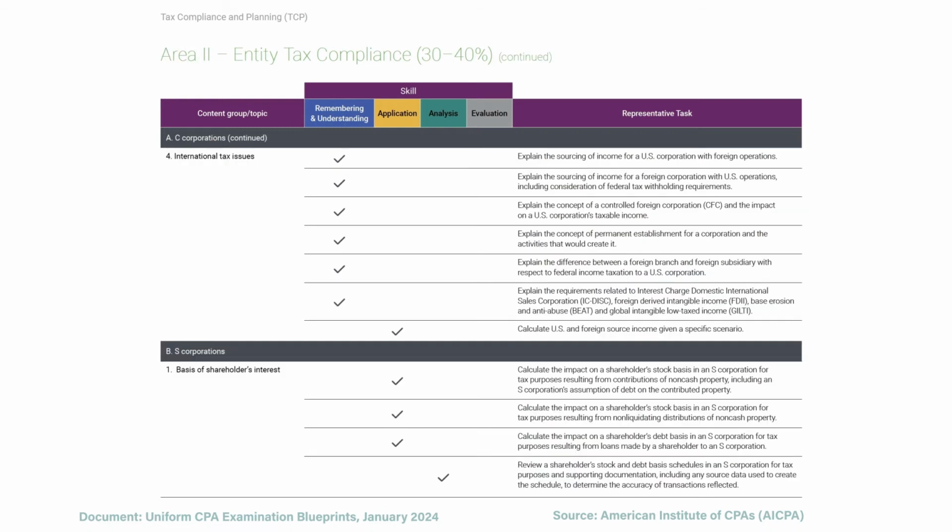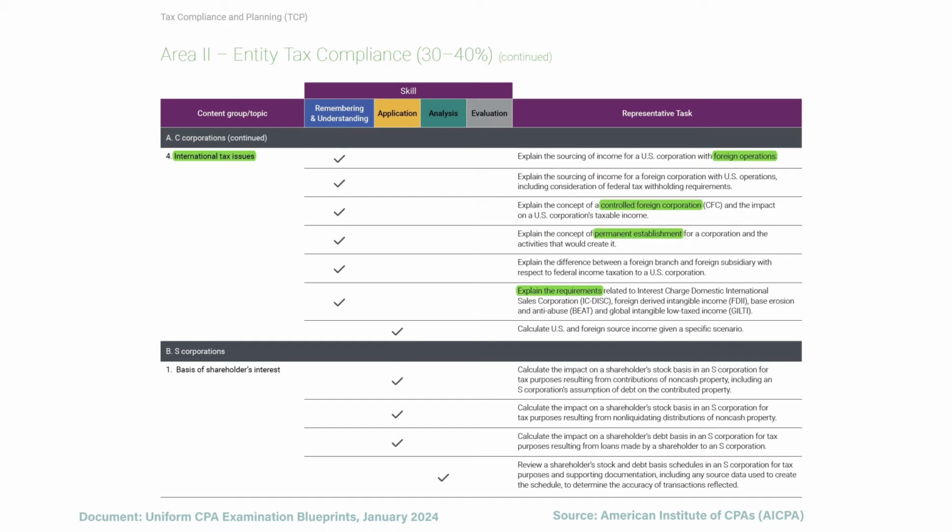From there, we need to know about international tax issues for C Corps. This is mostly just remembering and understanding. So we need to know about the sourcing of income when there's a US corporation that operates overseas. We need to know about the concept of controlled foreign corporations, the concept of permanent establishment, and these various requirements.